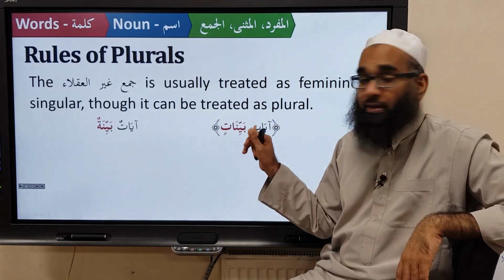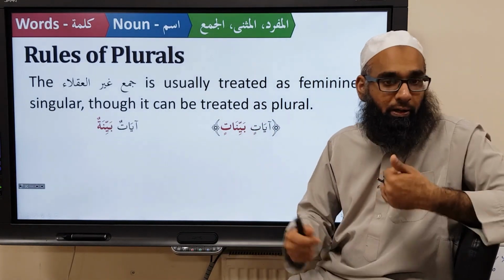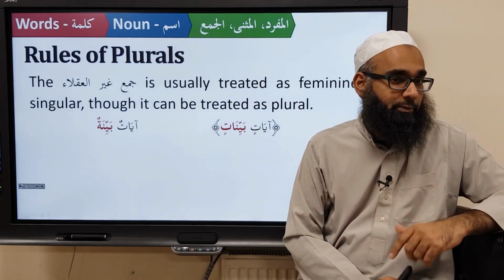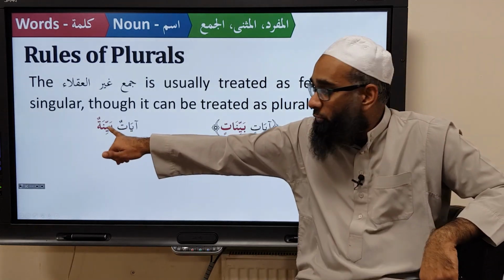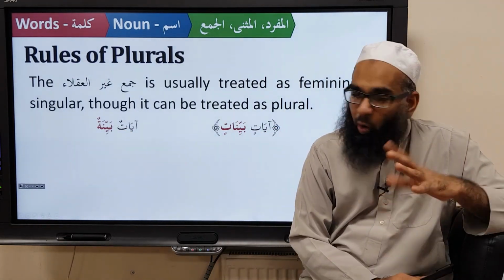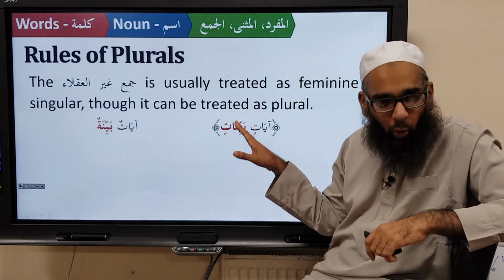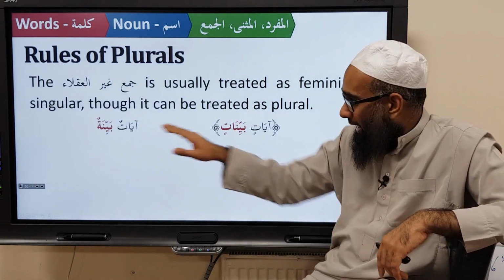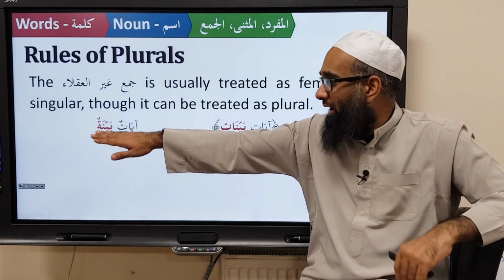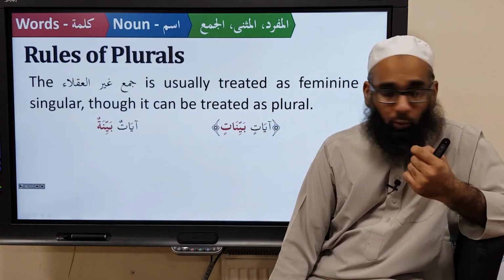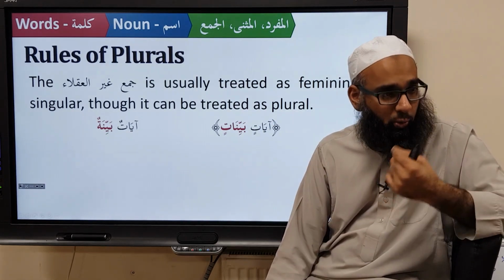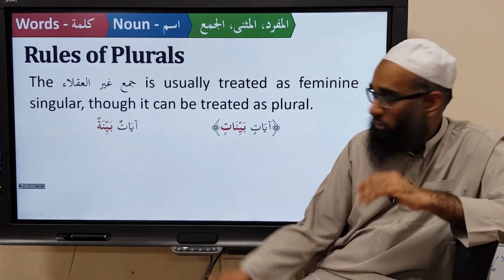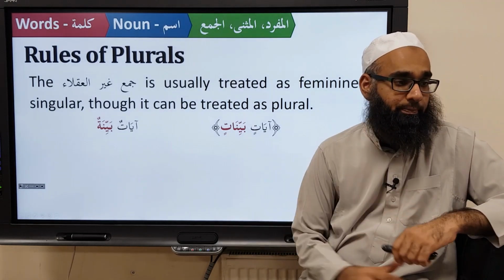You can also have it as plural feminine. So for example, ayatin bayyinat. You can also have ayatun bayyinatun, and both can be used. This is more Quran and poetry. In normal day-to-day language or normal text, you find the ghayr uqala treated as singular feminine. In poetry, Quranic literature and more advanced classical texts, you see this usage as well.